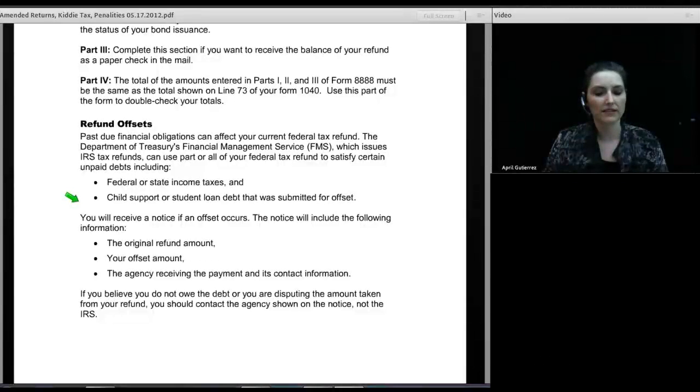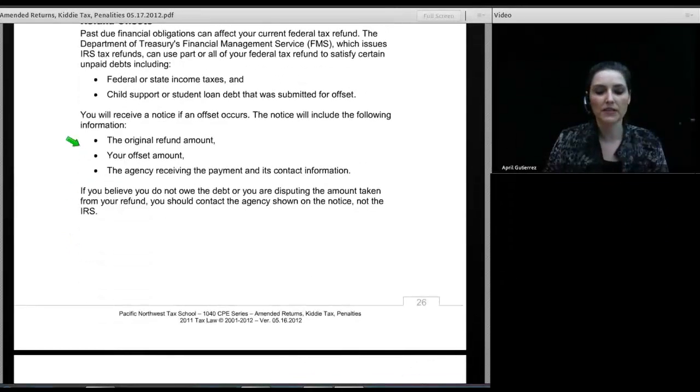Those are the big ones. So a person can have their refund taken to pay back federal taxes, back state taxes, student loans, and child support. Those are the big ones that FMS will collect on. If an offset occurs, the taxpayer will receive a letter. The letter will tell them the original amount of their refund, the amount of the refund that was taken to pay the debt, and the name of the agency that received the money.